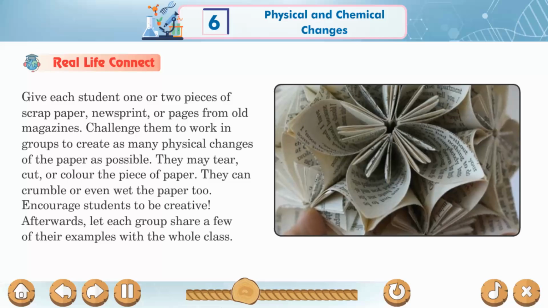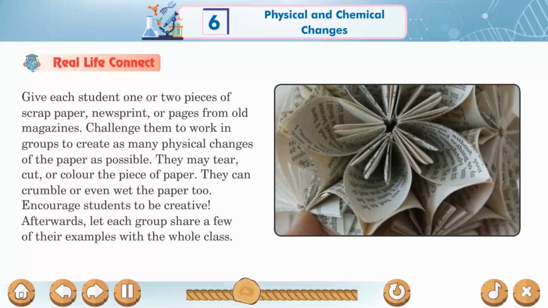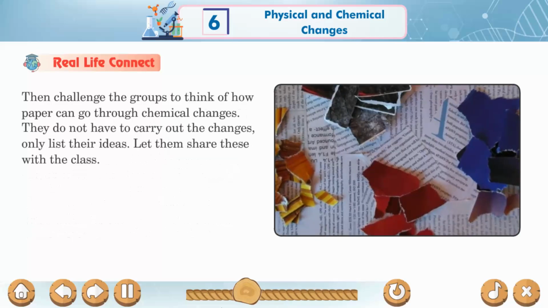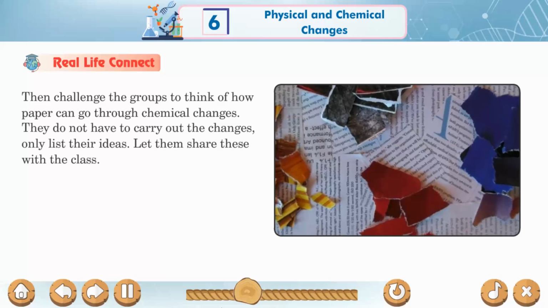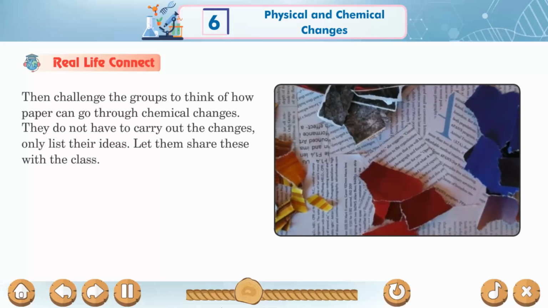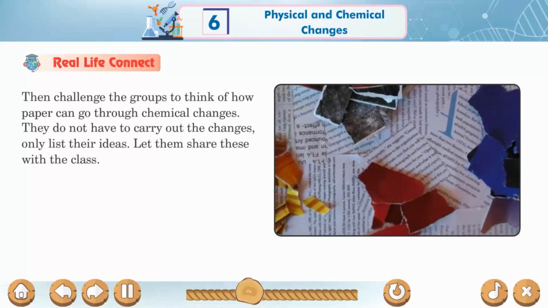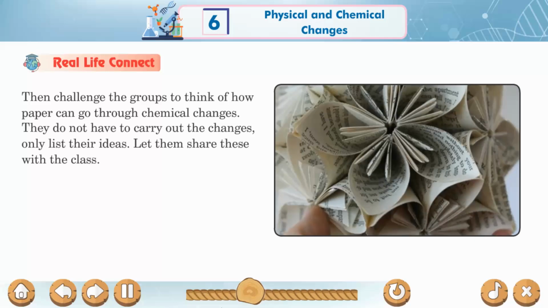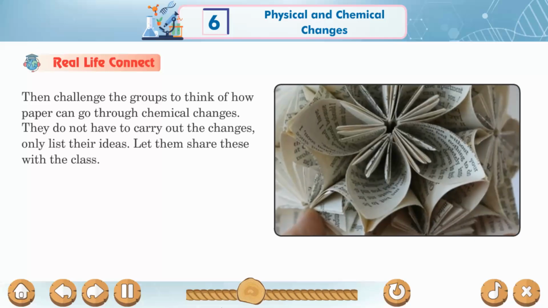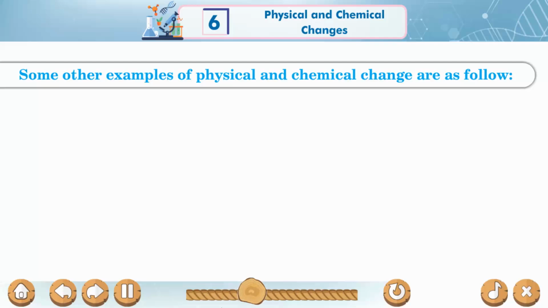Afterwards, let each group share a few of their examples with the whole class. Then challenge the groups to think of how paper can go through chemical changes. They do not have to carry out the changes, only list their ideas. Let them share these with the class. Some other examples of physical and chemical changes are as follows.